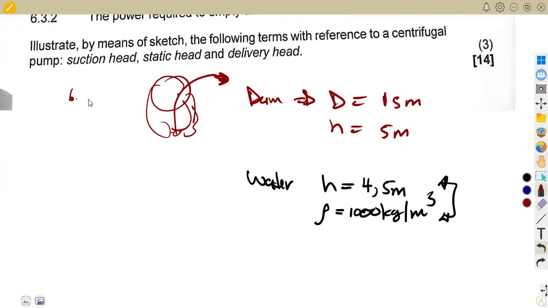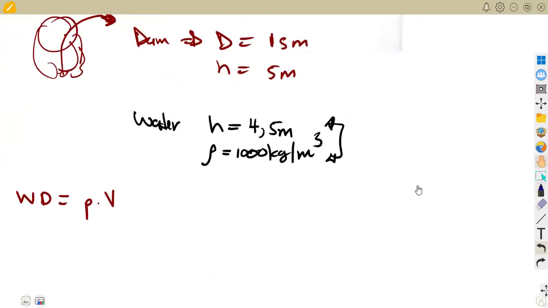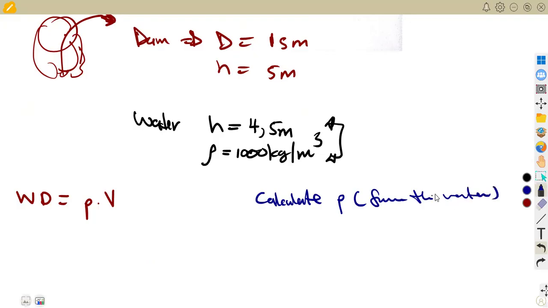We know that work done can be considered from the pressure and the volume, because here we definitely need the volume and the pressure. So that is pressure times volume. Where are we going to get the pressure? From the water. So from our water, we are going to calculate P, the pressure.